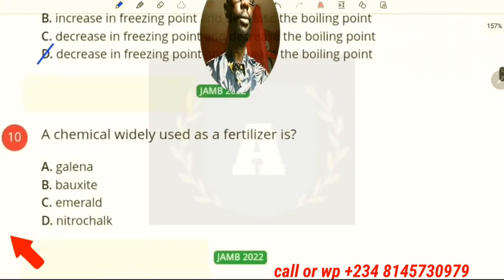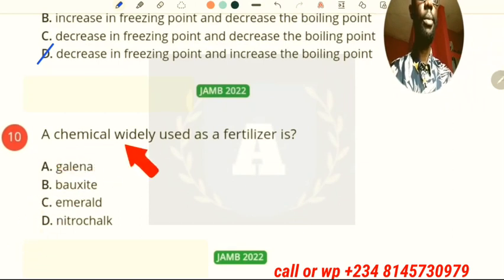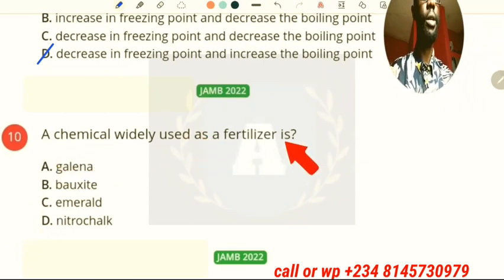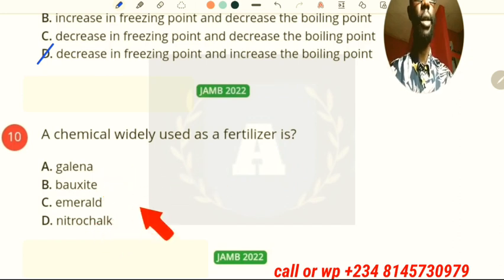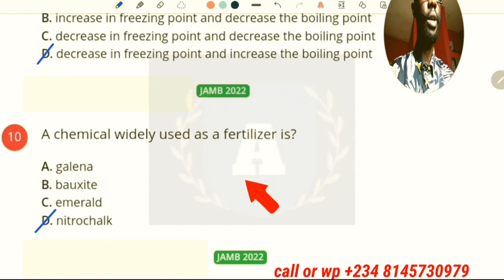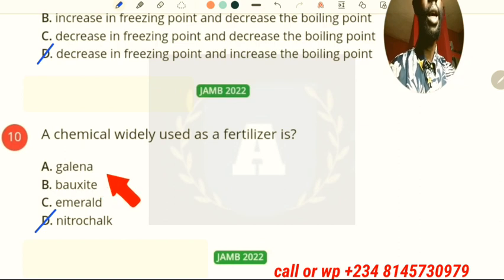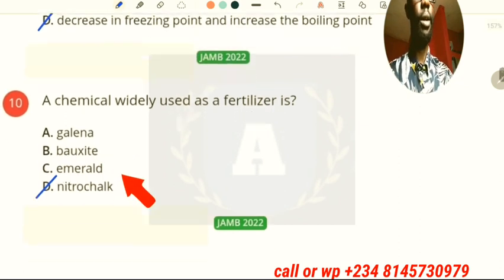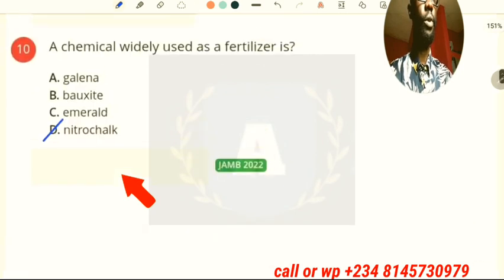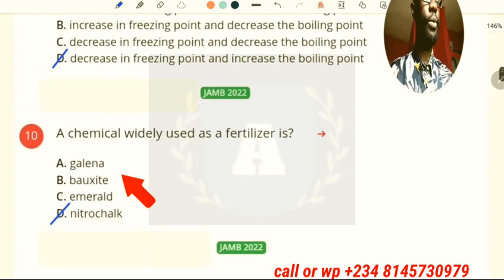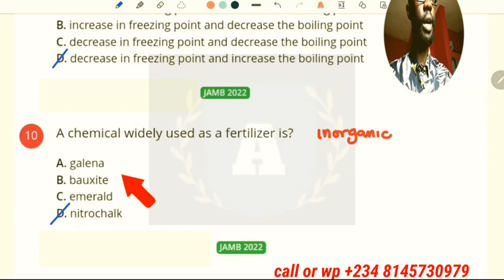Okay, now in the next question, it said a chemical widely used as a fertilizer is, we have galena, bauxite, emerald, and nitro chalk. So the answer to this question is nitro chalk, which is a fertilizer. Emerald is green, you use it in beautifying things. Bauxite is an ore of aluminum, and galena is an ore of lead. So now we quickly move to the next question. But meanwhile, we have to specify what kind of question this is. It is an inorganic question.